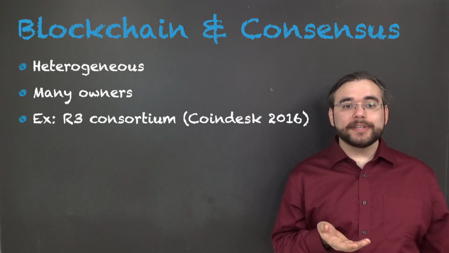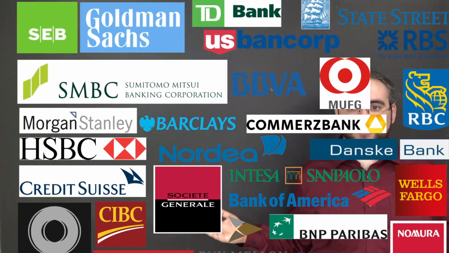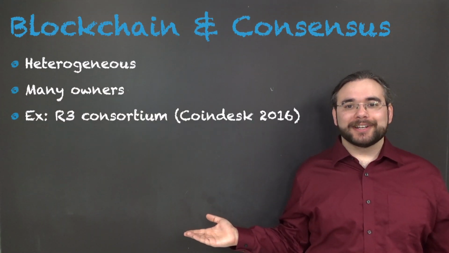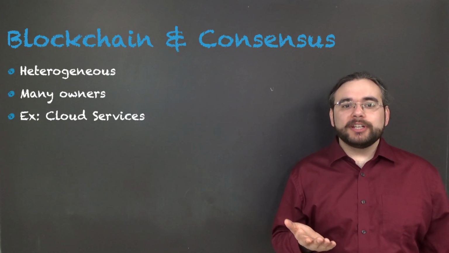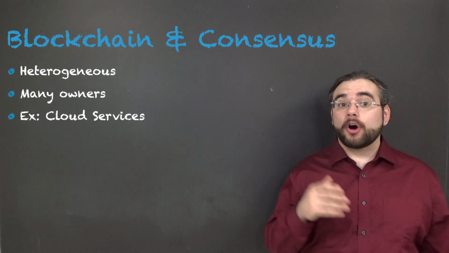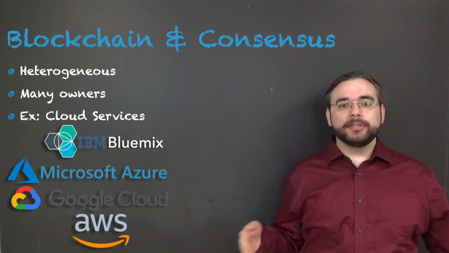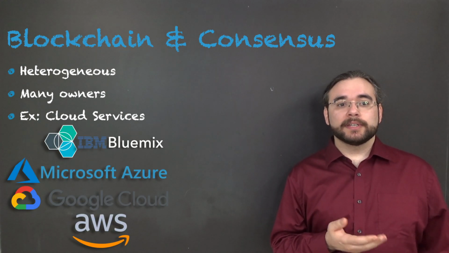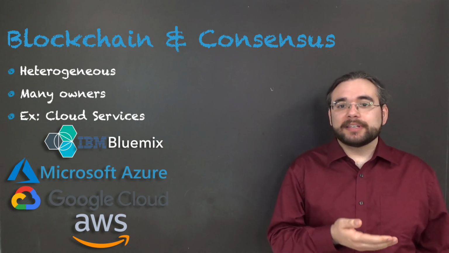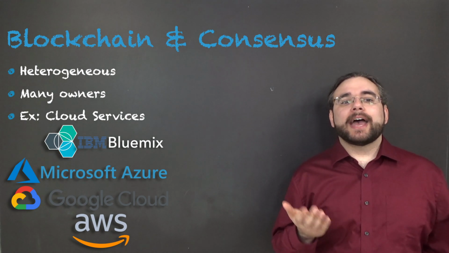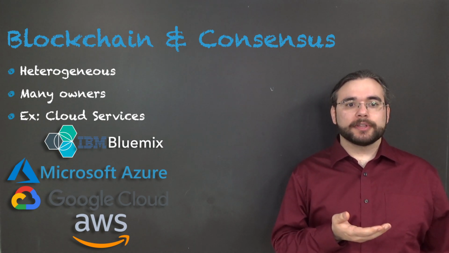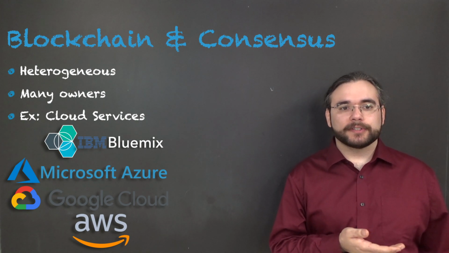For example, in 2016, all of these companies were trying to run a blockchain together with R3. And of course, the actual machines running the consensus are different too. All of these companies, for instance, can be used to run consensus participants in addition to servers owned by stakeholders in whatever system you have. People are going to have different opinions about the trustworthiness of participants in each of these services.